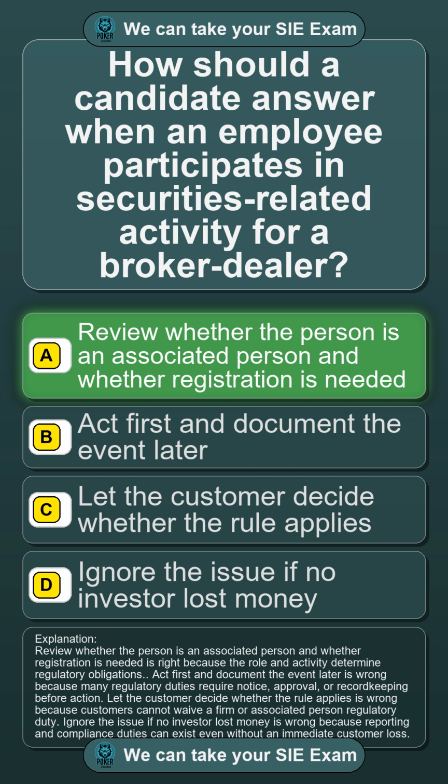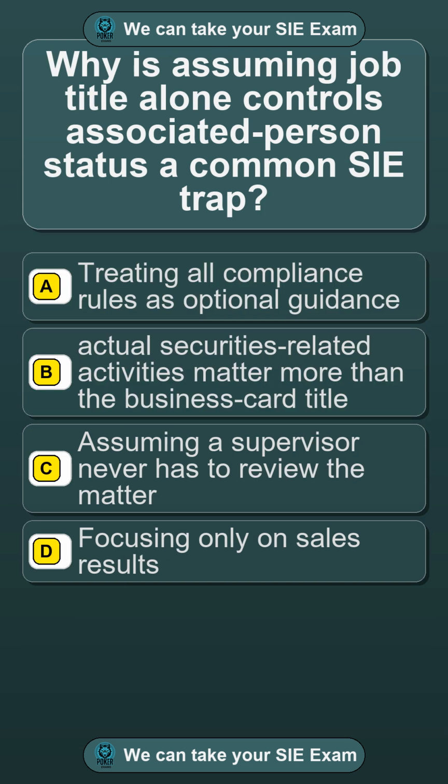Question 3. Why is assuming job title alone controls associated-person status a common SIE trap? Option A. Treating all compliance rules as optional guidance. Option B. Actual securities-related activities matter more than the business-card title. Option C. Assuming a supervisor never has to review the matter. Option D. Focusing only on sales results. The correct answer is option B.